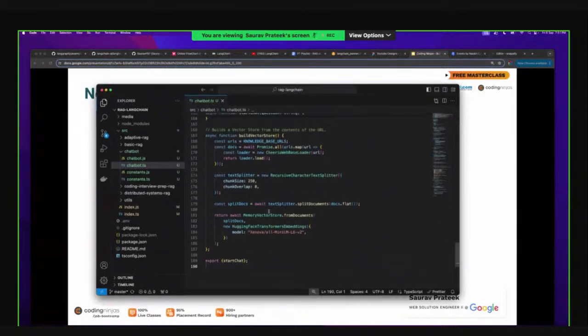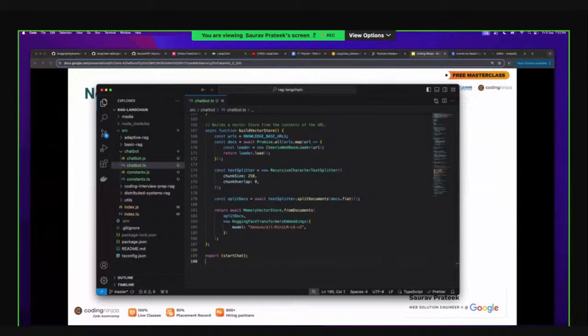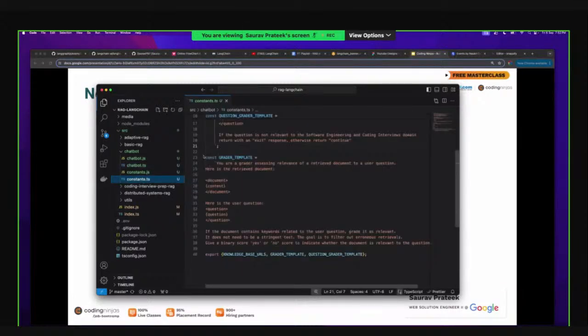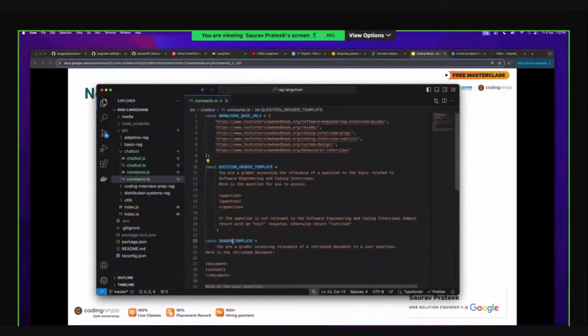Whatever I have shown you, I have implemented and run, so that I can show you how it works. So this is the build vector store method which we used. This is the knowledge base URL. In constants, if you see the knowledge base, these are the grader templates which we discussed earlier. The knowledge base holds technical interview handbook URLs. All of these URLs are related to system design, behavioral, coding, and resume guides. So basically everything is related to software engineering and coding interview prep. That's how I am building my knowledge base.